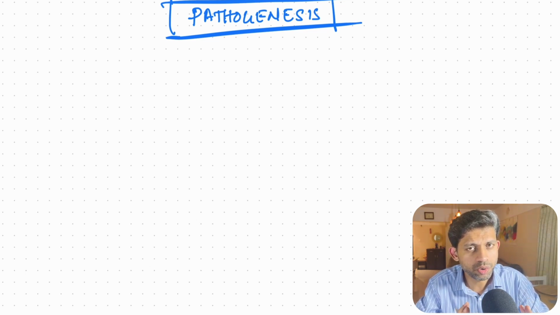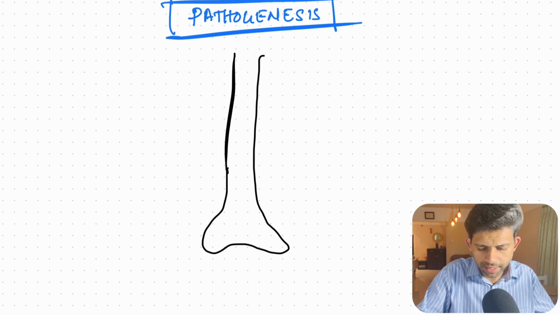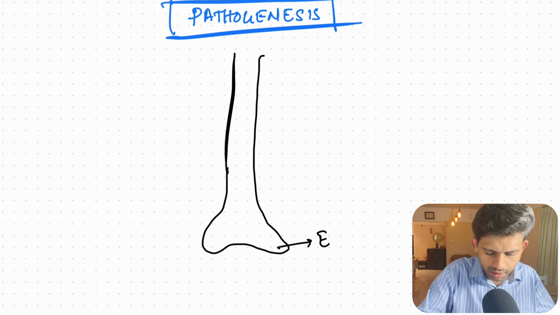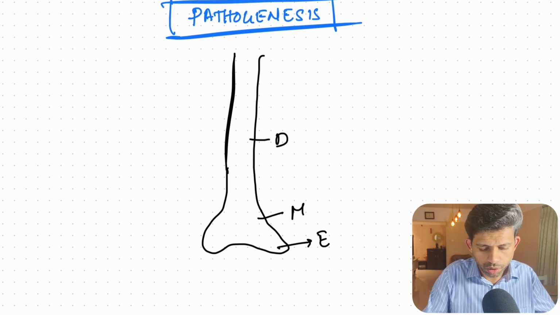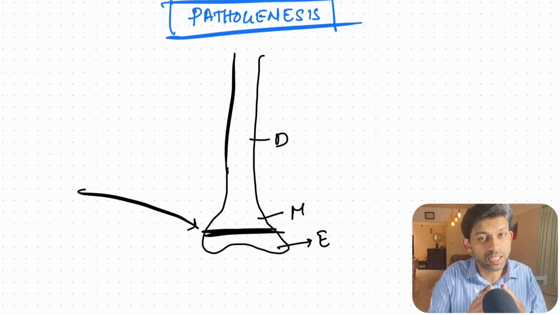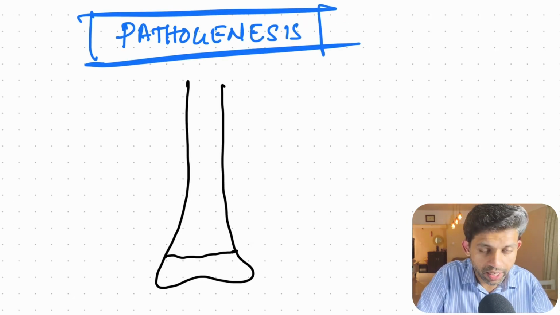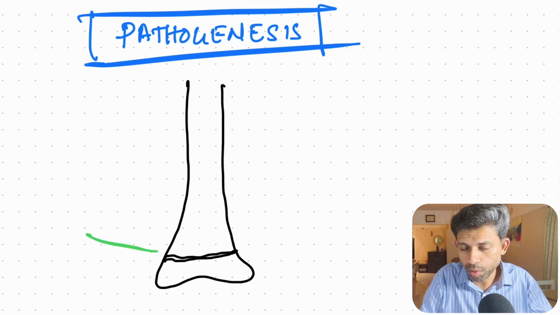Osteosarcomas occur usually at the metaphysis of long bones. Why? Because this is the area where maximum bone growth happens. A long bone basically has three parts: epiphysis, metaphysis, and diaphysis. When somebody goes through adolescence, because of the hormonal influence, rapid cell division occurs at the growth plate. Osteosarcomas occur at the growth plate of rapidly growing bones.